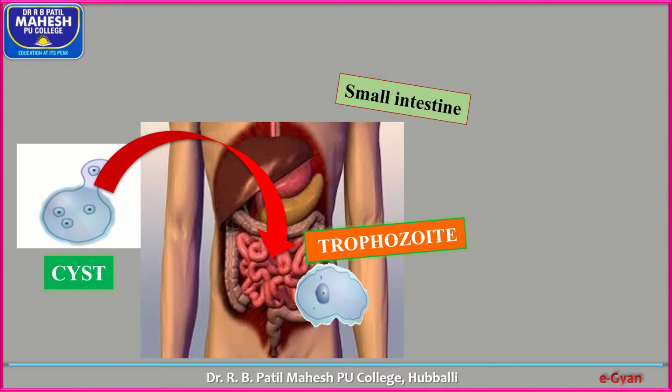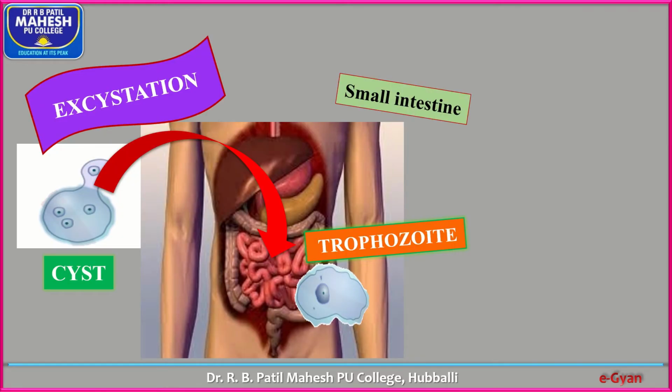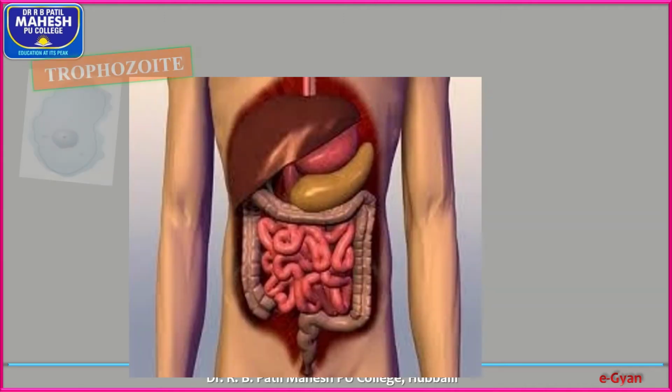Entamoeba secretes a proteolytic enzyme called cytolysin, which erodes the mucous membrane of the intestine. This may form a bleeding ulcer that produces dysentery.